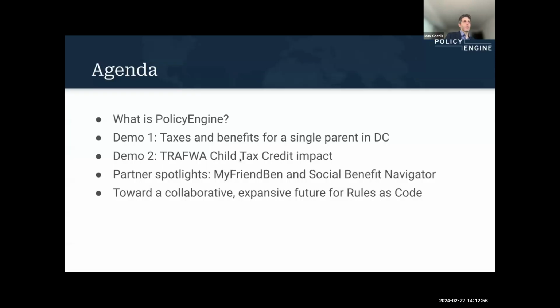And what I thought we could do is talk about, I'll share what Policy Engine is, one demo of the first stage of our product, which is just navigating taxes and benefits for, in this case, a single parent in DC. I'll then move on to talk about a custom web app, which I think shows how once you have this rule set in, you have a lot of flexibility in terms of what you can do with it. And then I'm really excited to talk about some of our great partners, Social Benefit Navigator and My Friend Ben.